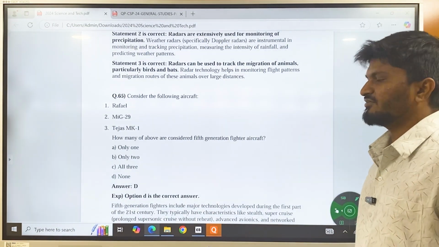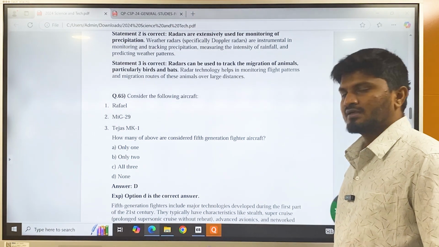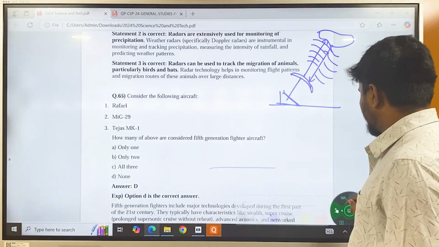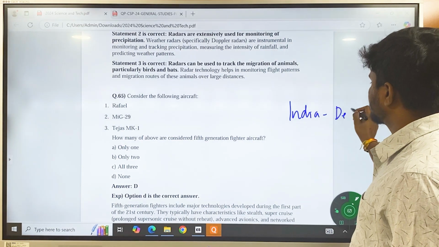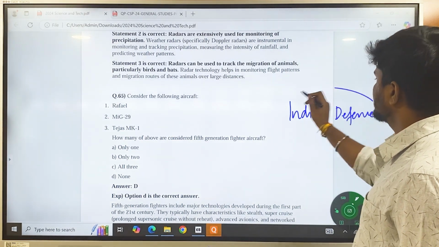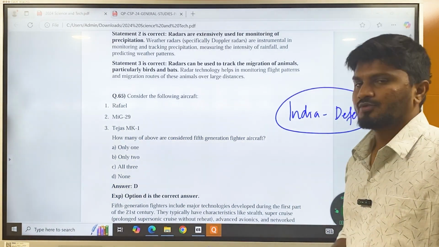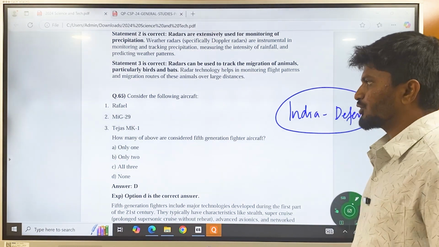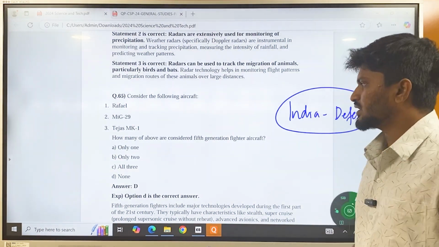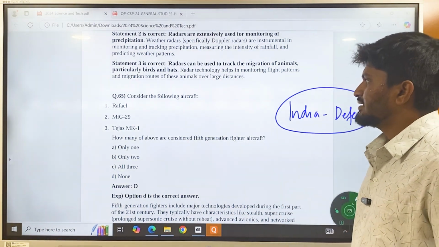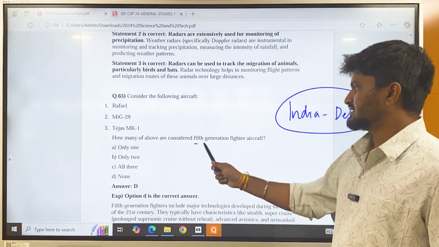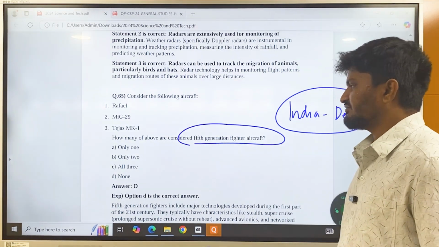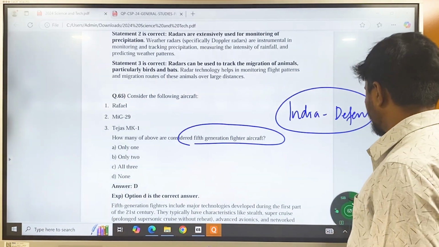Consider the aircraft. This is again a very important question, especially from India's perspective, because it comes under defense. This question becomes very important because recently India has procured Rafale aircraft from France. The question is: Rafale, MiG-29, Tejas Mk1. How many of the above are considered fifth generation fighter aircraft? So what is generation in aircraft?